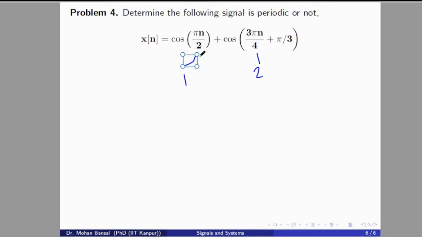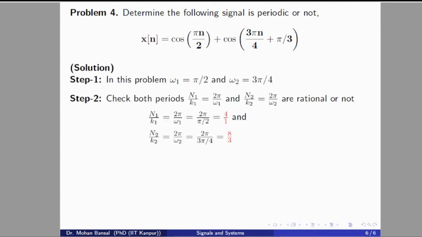First, we'll find out omega 1 and omega 2. Let us consider the first signal is x1[n] and the second signal is x2[n]. So omega will be omega 1 for x1[n] and omega will be omega 2 for x2[n]. So we'll check what is the value of omega 1 and omega 2. Omega 1 is pi by 2 in this first function, and omega 2 is 3 pi by 4 in the second function.